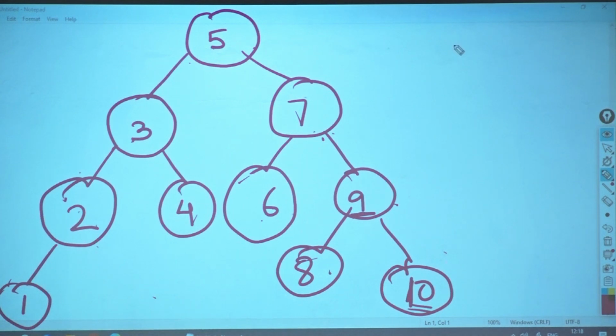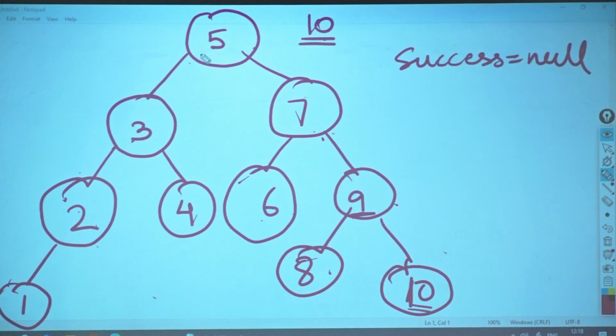She's saying, ma'am, what about 10? We will have initially successor as what, madam? Null. I take the target value. I start with my 5. I compare 10 with 5. I know I have to go on the right hand side.